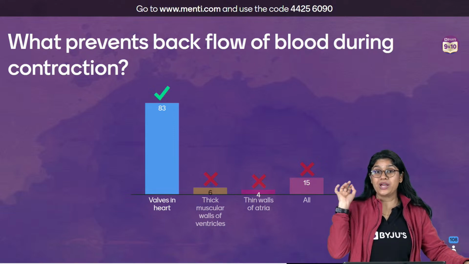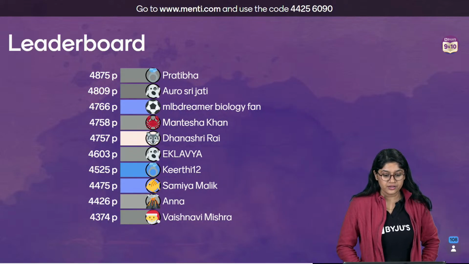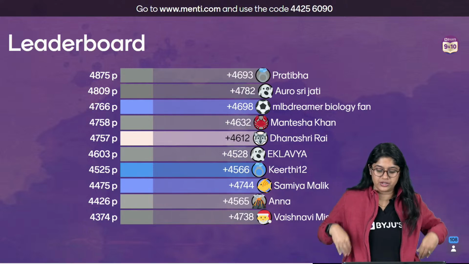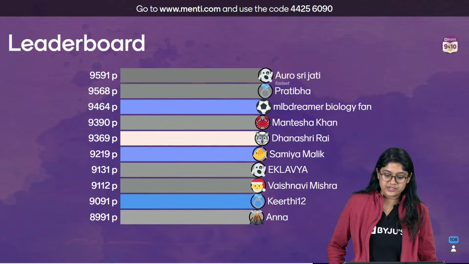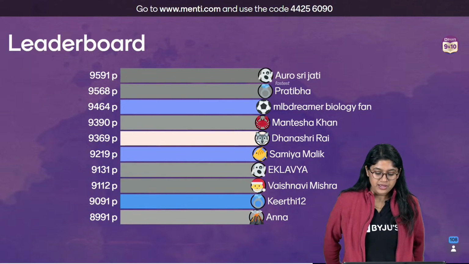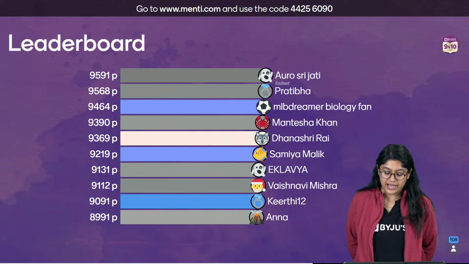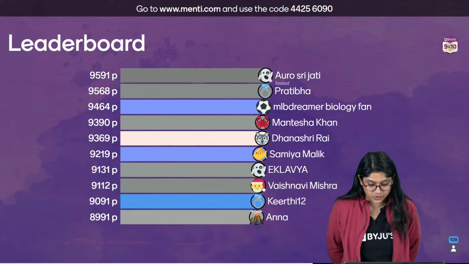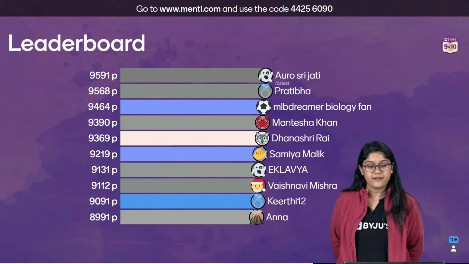So with this, everyone, we are done. Let's take a look at the leaderboard now. We have new entries in the leaderboard. Very good. The fastest we have is Oroshri, then Pratibha, MLB Dreamer, Biology Fan, Mantesha, Dhanashri, Samya, very good. Then we have Eklavya, Vaishnavi, Kirti and Anna.